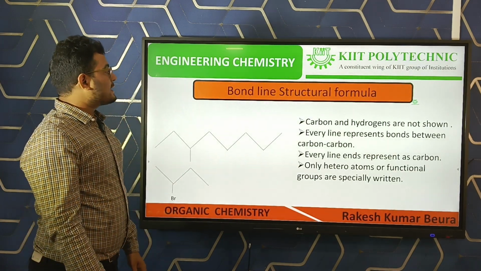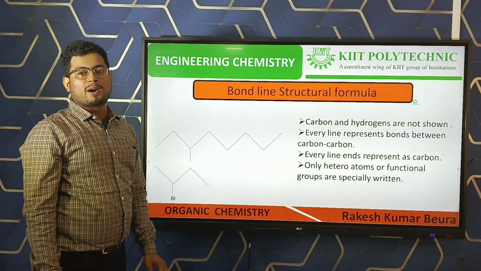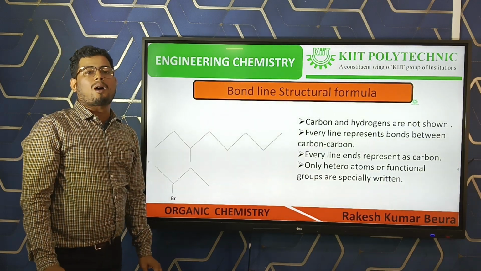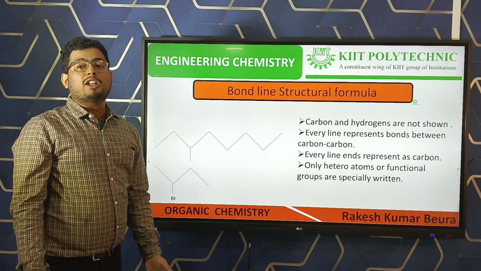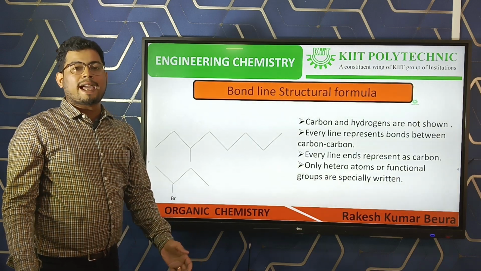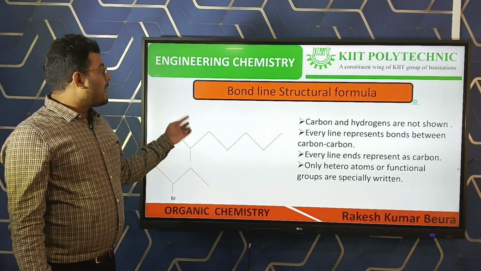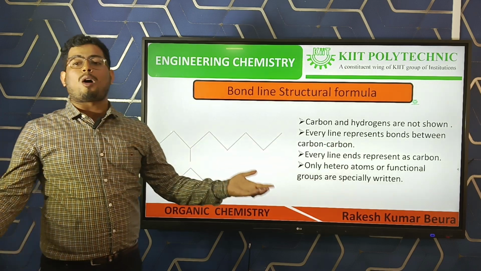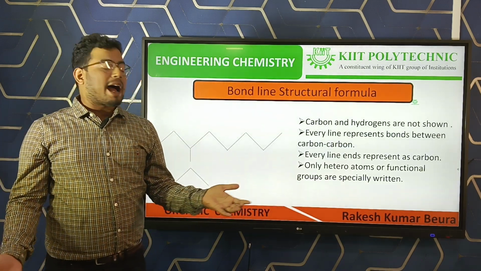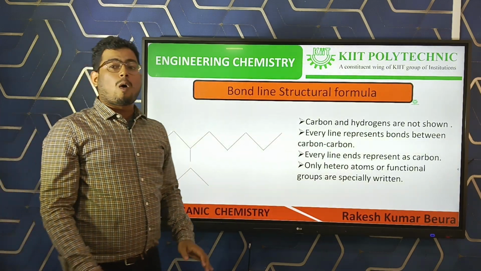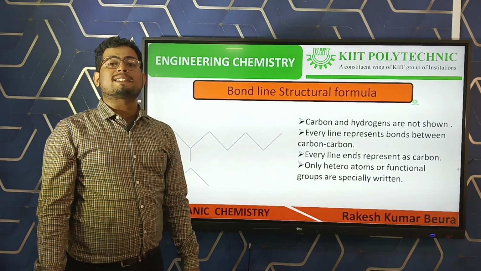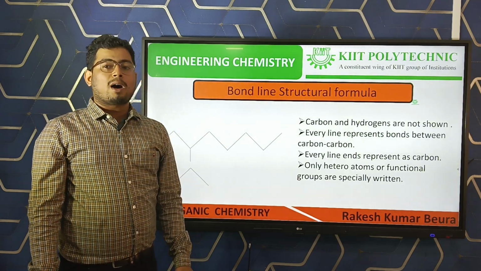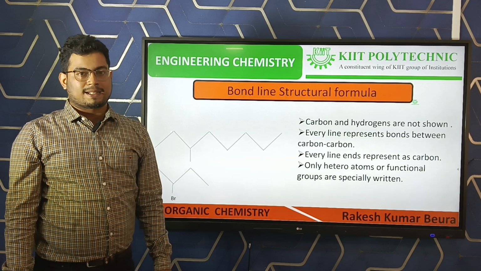Then the last one is bond line structural formula. This is also called skeleton form. In skeleton, there are only bones. So, in this structure, only bonds are there, not atoms. Here, all carbon and hydrogens are absent, but other heteroatoms are present.